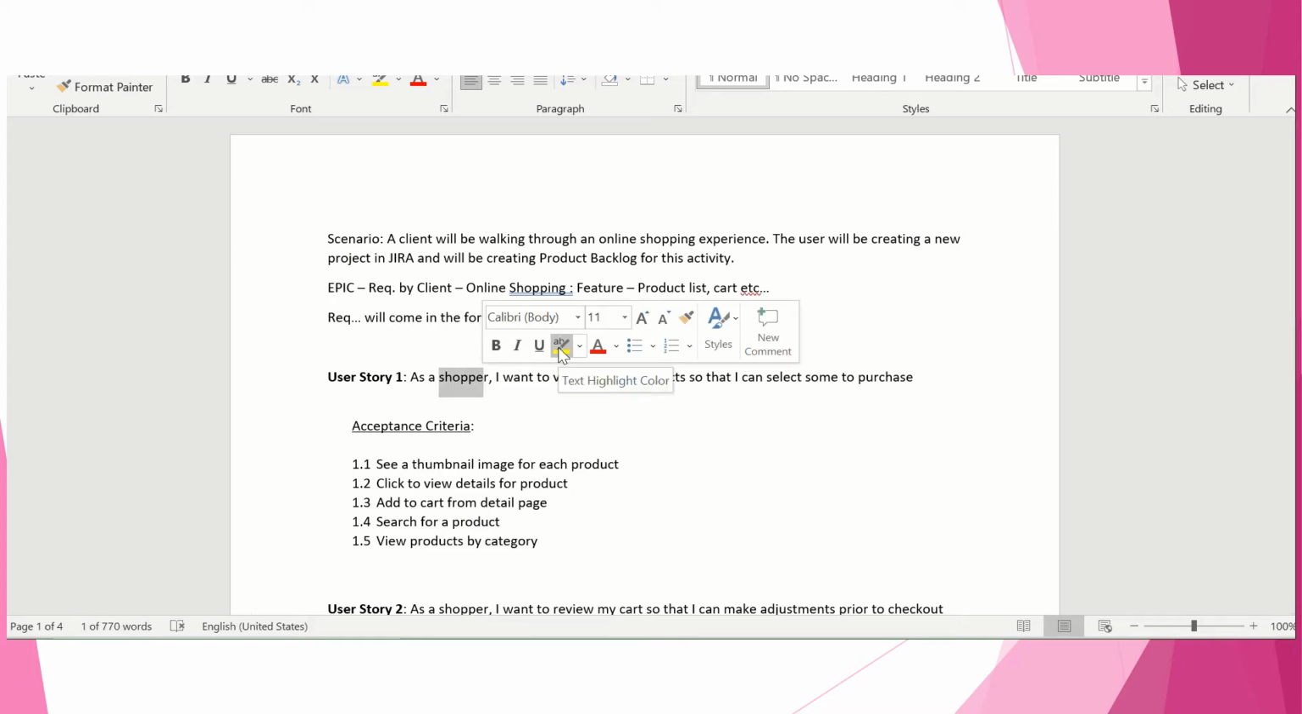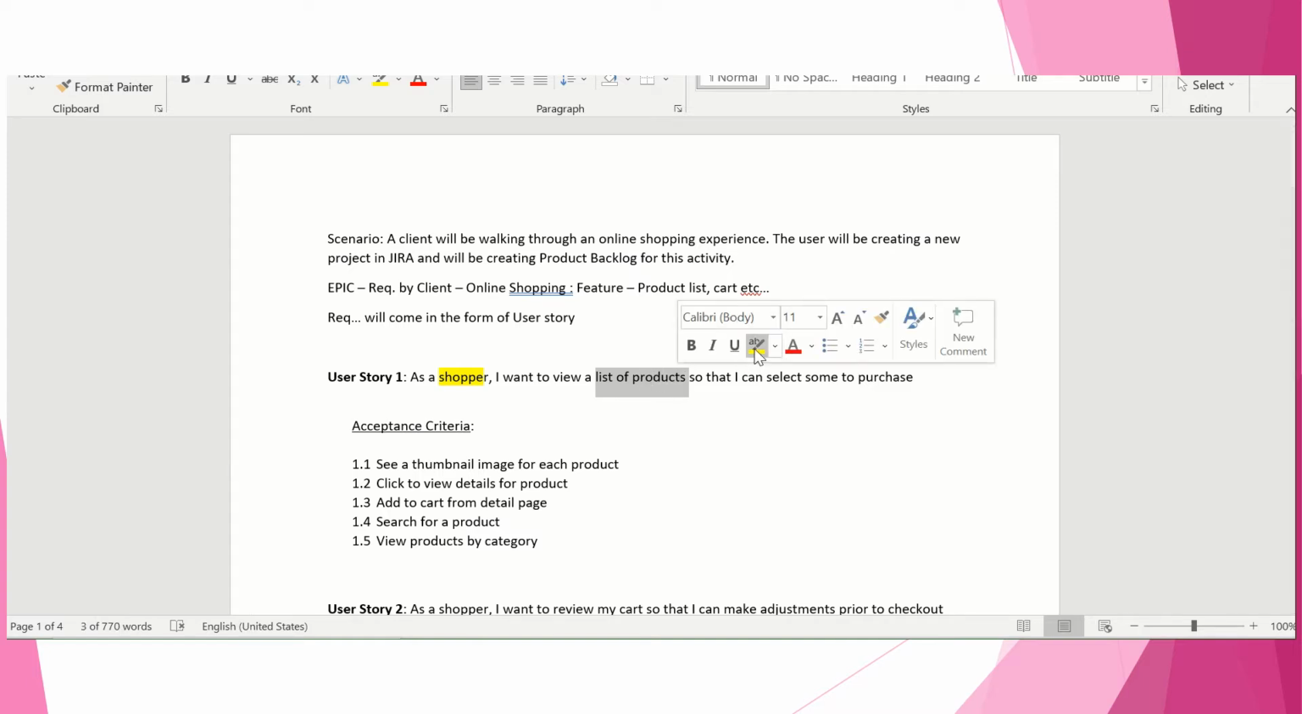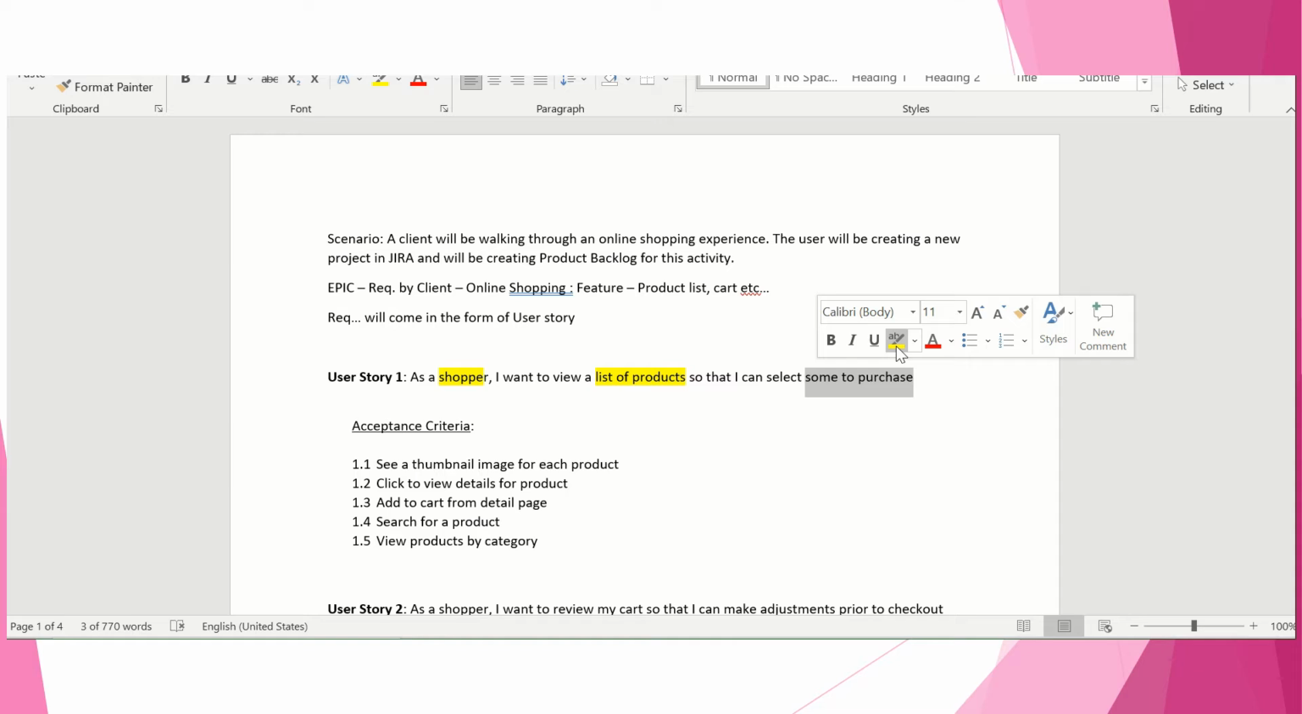Okay, as a shopper, your role, I want to view the list of product. That is the requirement, so that I can select some to purchase. This is your agenda, right? So in this format you are going to write the user story. As a shopper, I want to view the list of product so that I can select some to purchase.